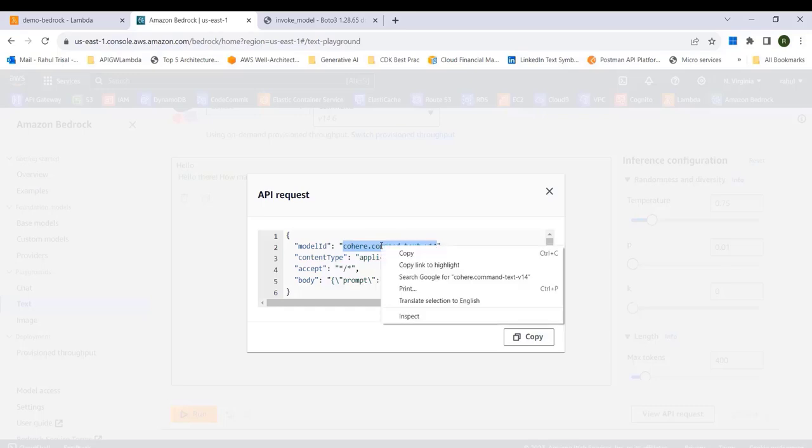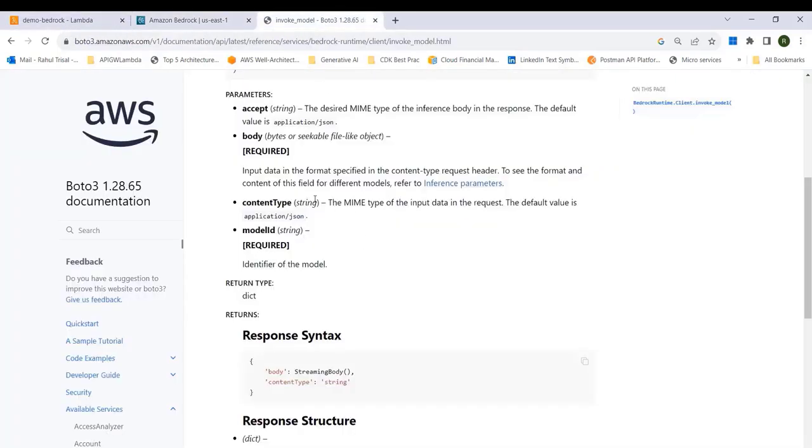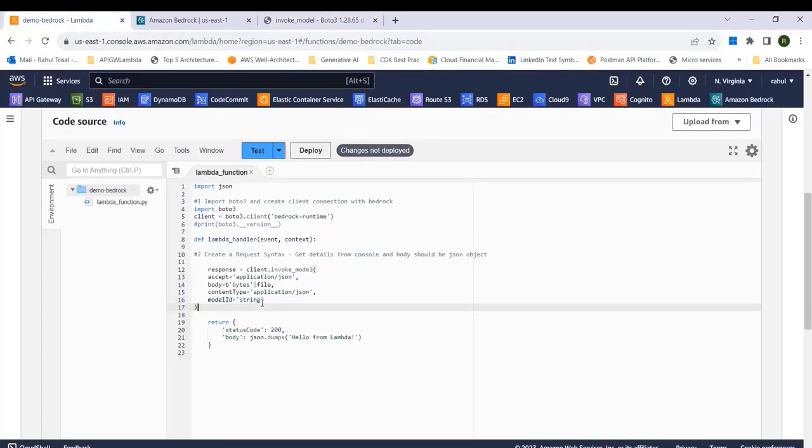But since we are using Cohere, that's what we're going to use. So I'm going to copy this, and as we saw in the documentation, it's a string. So I will just change it here. Okay, now we have populated most of the fields. The only one remaining is the body.